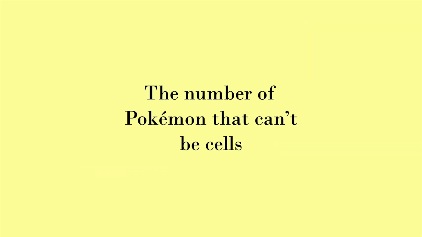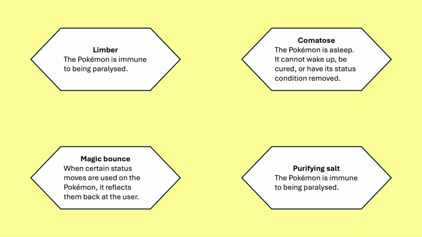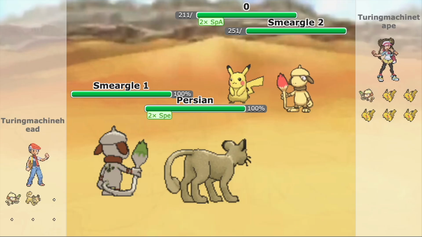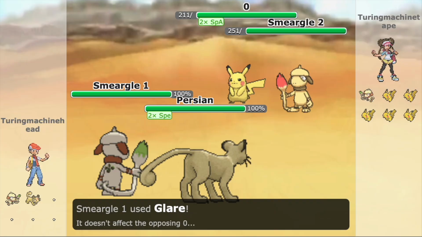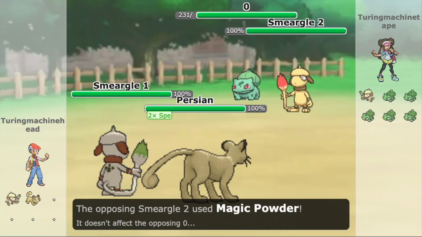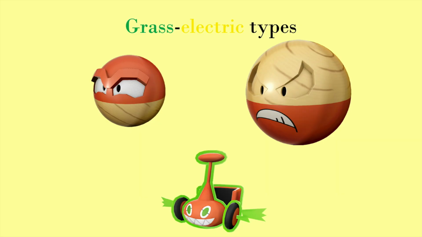The only Pokemon that can't fill the role of a cell are Pokemon that can't be paralyzed by Glare. Any Pokemon whose ability makes it immune to paralysis can have its ability overridden by Smeargle 2 using Doodle, and of those Pokemon, only Komala has an ability that prevents it from being paralyzed as its only possible ability anyway. Electric-type Pokemon are also immune to being paralyzed. However, by giving Smeargle 2 the move Magic Powder, their type could be changed. Unfortunately, Powder moves don't affect Grass-type Pokemon, so the Grass and Electric-type Pokemon, Hisuian Voltorb, Hisuian Electrode, and Mow Rotom, can't be hit with either Glare or Magic Powder.